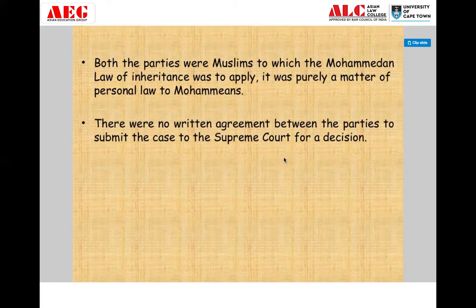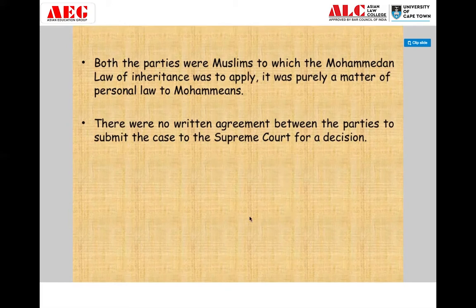Because the Sadar Diwani Adalat was busy with too many cases, she filed the suit in the Supreme Court, and the Supreme Court decided that yes, the Kazis and Muftis, the law officers, had done wrong to Nadira Begum, and the court awarded almost 3 lakh rupees compensation to Nadira Begum. So this was a decision of the Supreme Court.